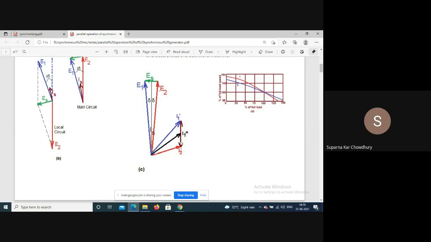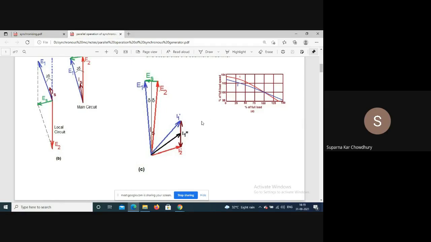In generator 1, the current will now be I1 plus the circulating current, so I1 dashed, and for generator 2 it will be I2 minus IS, equal to I2 dashed, and I1 dashed plus I2 dashed is still IL.